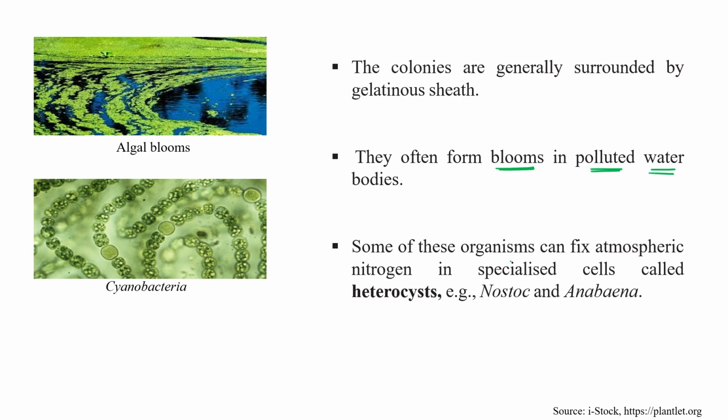Some of these organisms can fix atmospheric nitrogen in a specialized cell called heterocyst. Just now I told you this. In the previous slide you must have seen the heterocyst. These are present in blue-green algae like Nostoc and Anabaena. This is the picture of cyanobacteria.